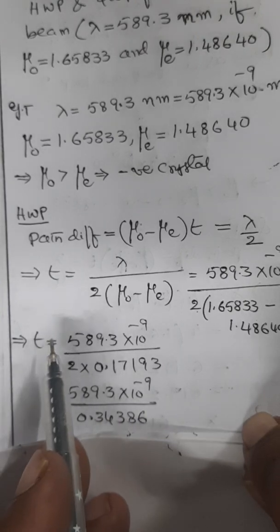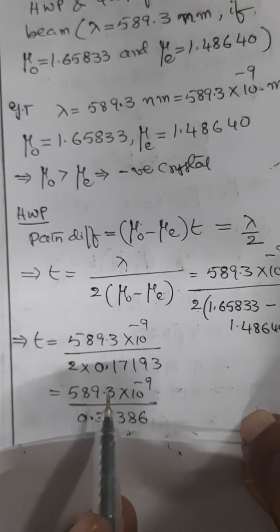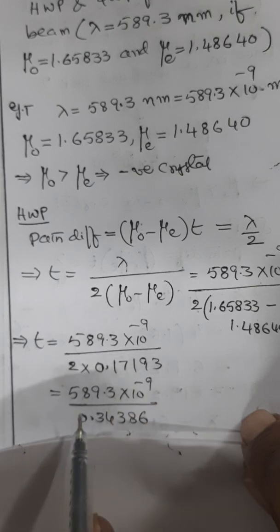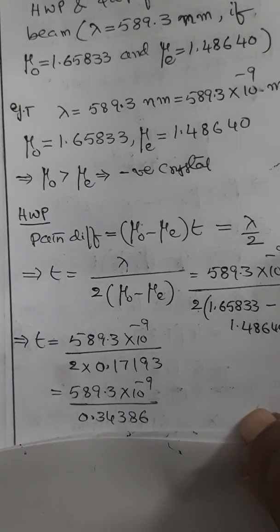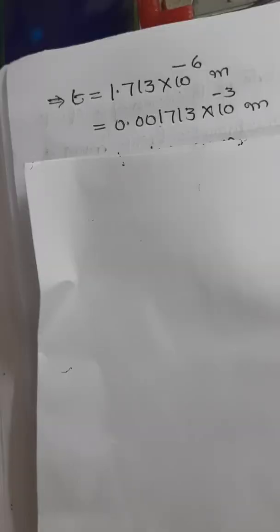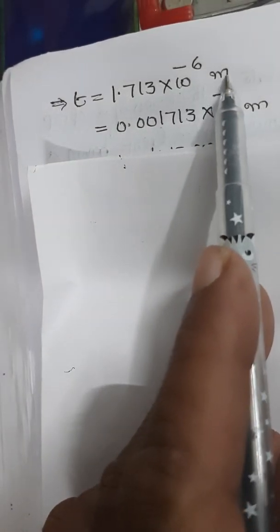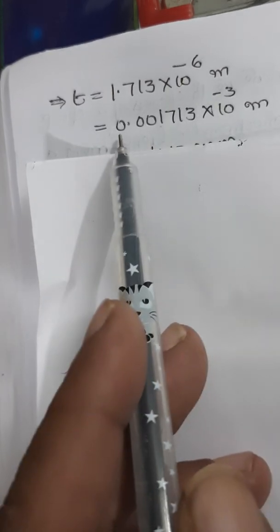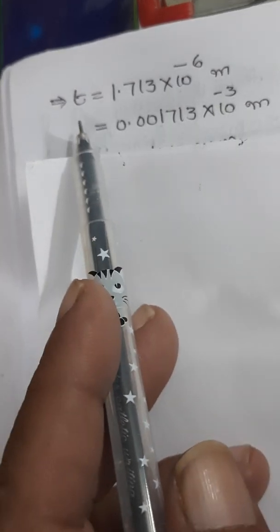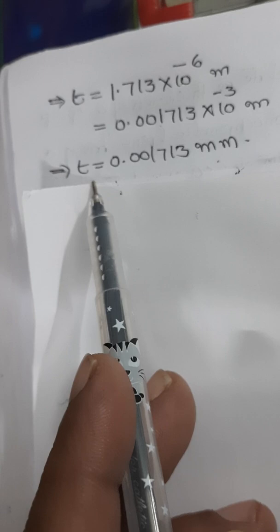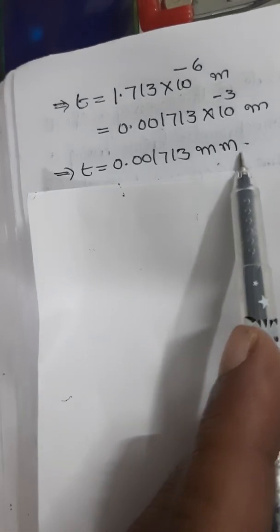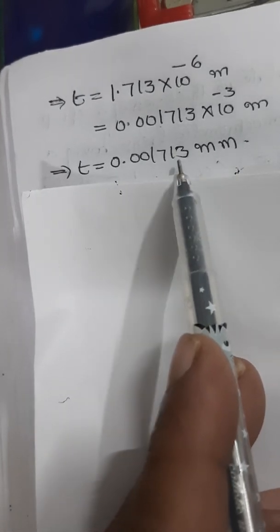So the whole expression for T is 589.3 into 10 power minus 9 divided by 0.34386, which can be written into 10 power 6, in meters. Or, the thickness being very small, you can convert into millimeters. So this is about the half wave plate.